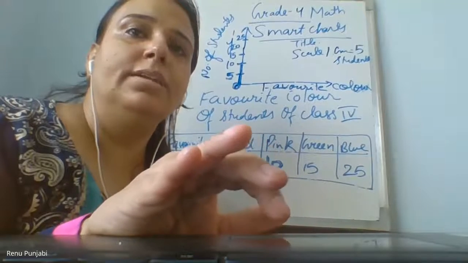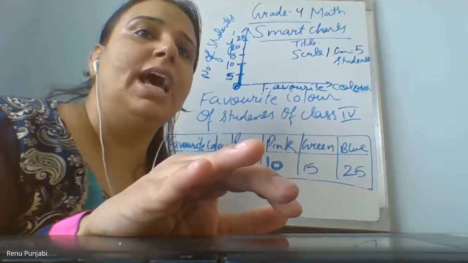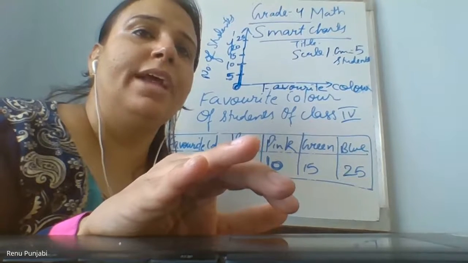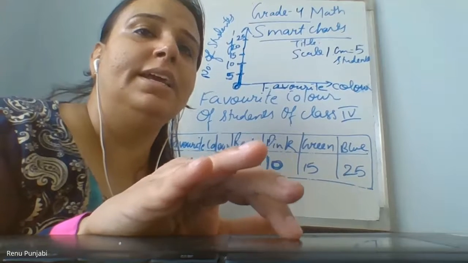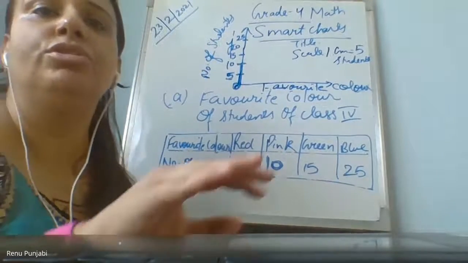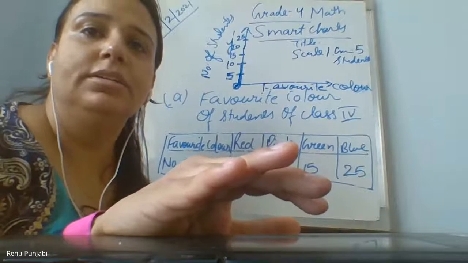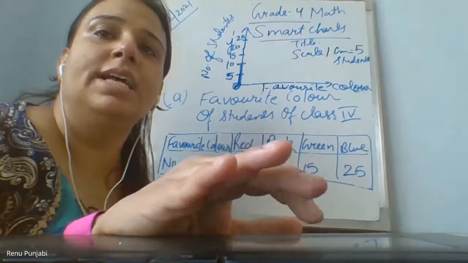Lakshya, you have done. Please put it down. Show me. Lakshya, your handwriting is not clear. There is no title. You have not mentioned it. Lakshya, I want to see your graph paper. I don't want to see your lining paper. Ma'am, I have written favorite color. Lakshya, your work is untidy.